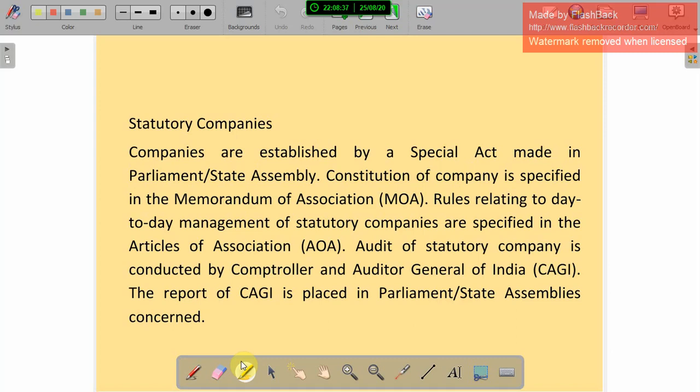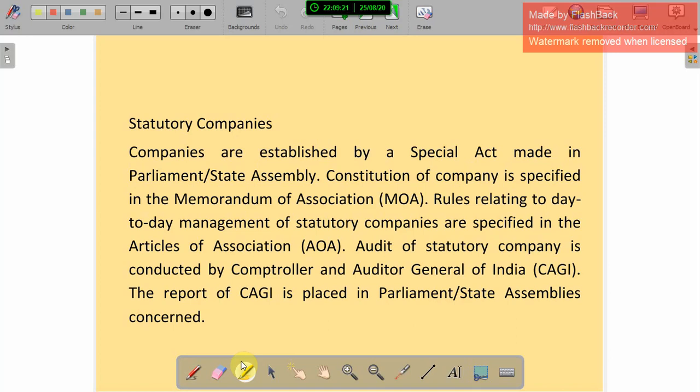Statutory companies. Companies are established by a special act made in Parliament or State Assembly. So the Delhi Parliament, or the Tamil Nadu, Kerala, or Puducherry State Assembly, has to make a special act, and through that they start a company. That is a statutory company. In Tamil it is called Sattapurvamana company. So they make a special act in Parliament or State Assembly, and through that they start the company. It's called a statutory company.